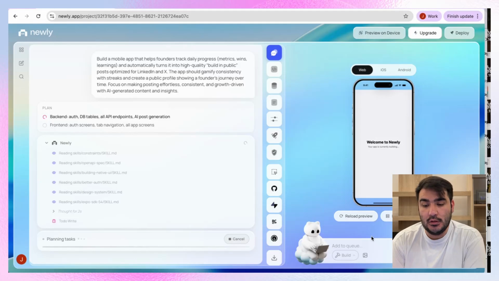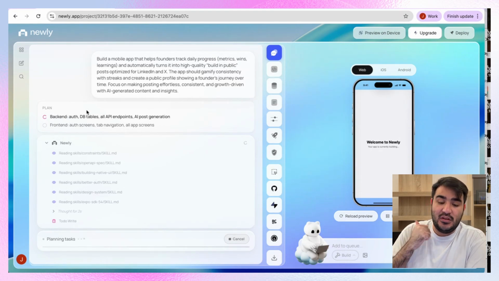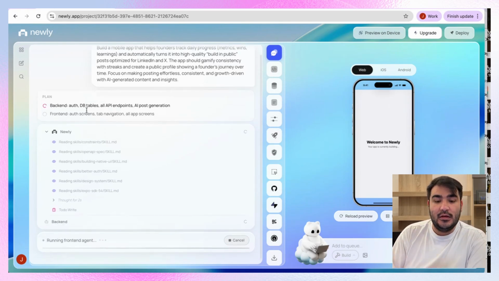So yeah, let's wait and see our app being built. So we have the backend working. The backend will be finished and then we will have the front end. The backend is the database, the authentication, all the API keys that we need. And then the front end is the design and everything in the preview of the app.